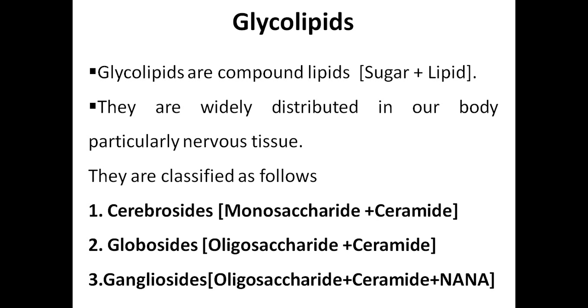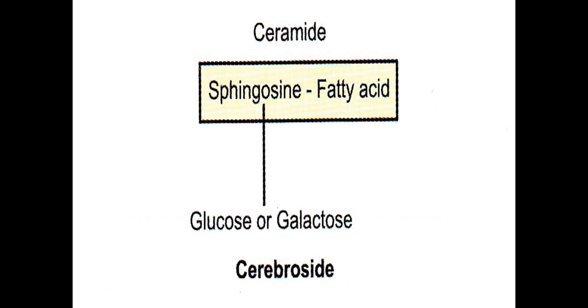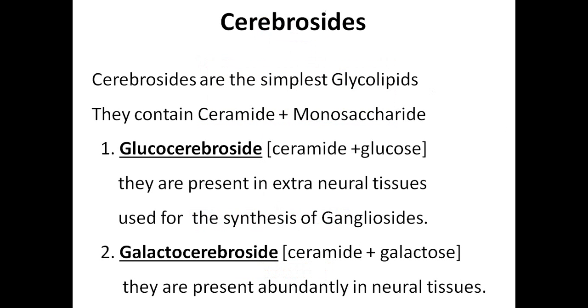Cerebrosides: monosaccharide and ceramide is called cerebroside. Globosides consist of an oligosaccharide and ceramide. Ganglioside consists of a ceramide with oligosaccharide plus NANA, N-acetylneuraminic acid. So glycolipids are classified into three types: cerebrosides, globosides and gangliosides. The structures have been discussed here.